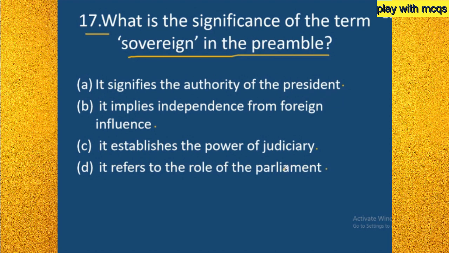And here the answer is B, that is, it implies independence from foreign influence. Before our independence, we were under the British influence. The British ruled our country. But after independence, the word sovereign was added in our preamble, which means that from now there is no foreign influence on our country. Our country is completely independent to take its own decisions for its welfare.